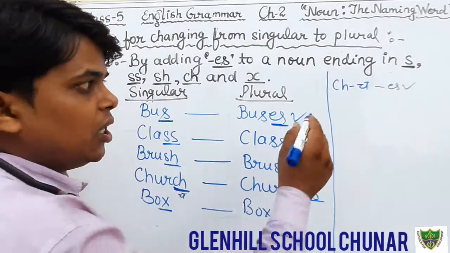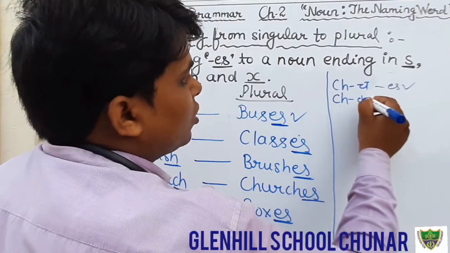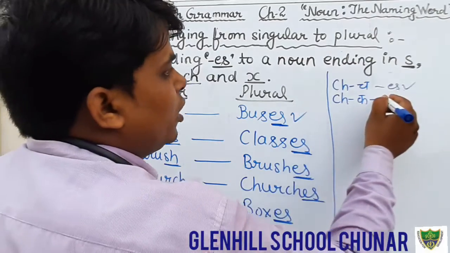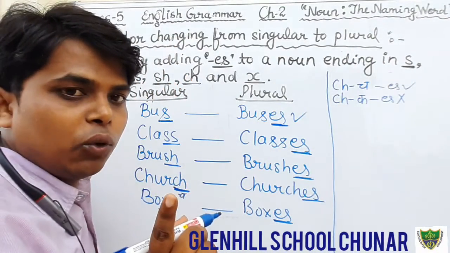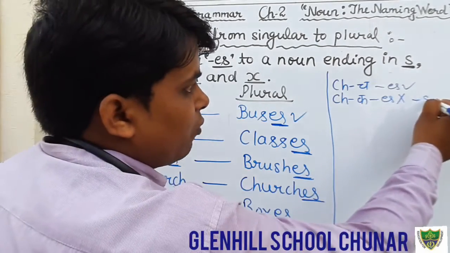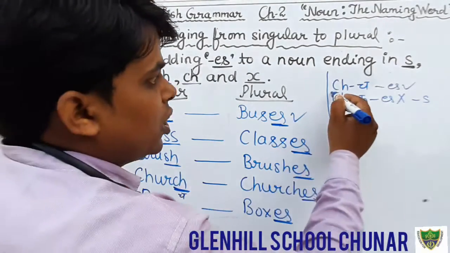But there is a condition. When ch is pronounced as a k, then we do not add es for making plural. Keep in your mind, we will add only s.